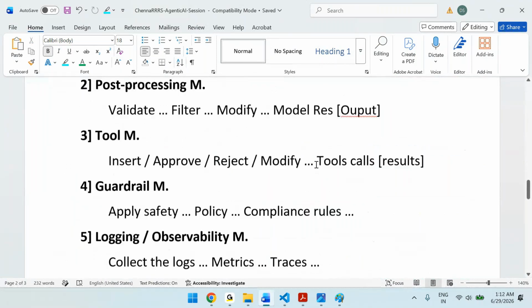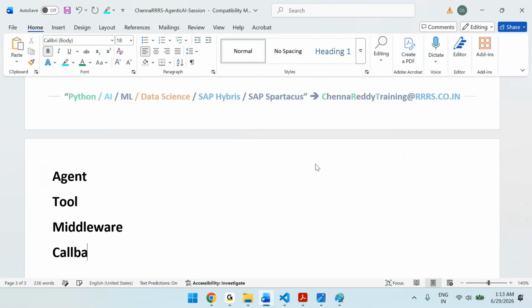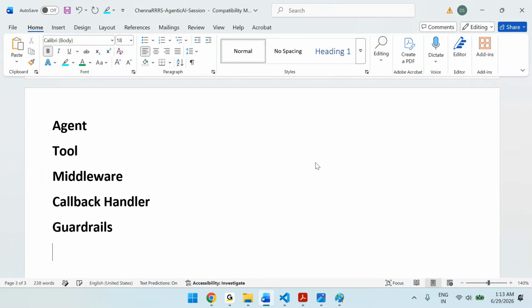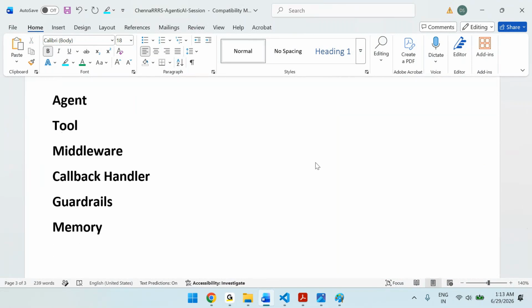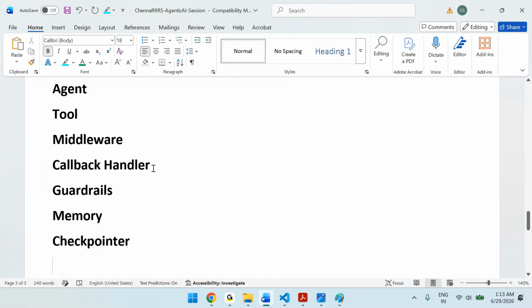Let's see some more concepts. We have seen many concepts till now. There is an agent concept. There is a tool concept. Now we are understanding middlewares. Then there are callback handlers. Then we have guardrails. Then we have seen memory. Then we have seen checkpointers. Like this, we have seen many concepts till now. Out of all these things, callback handlers and guardrails we need to see.